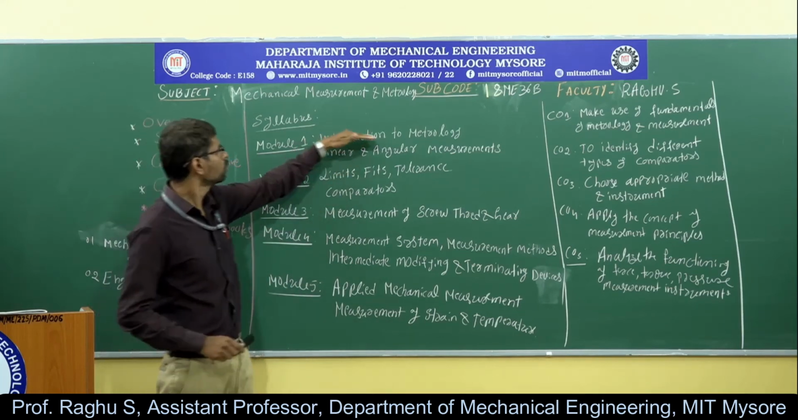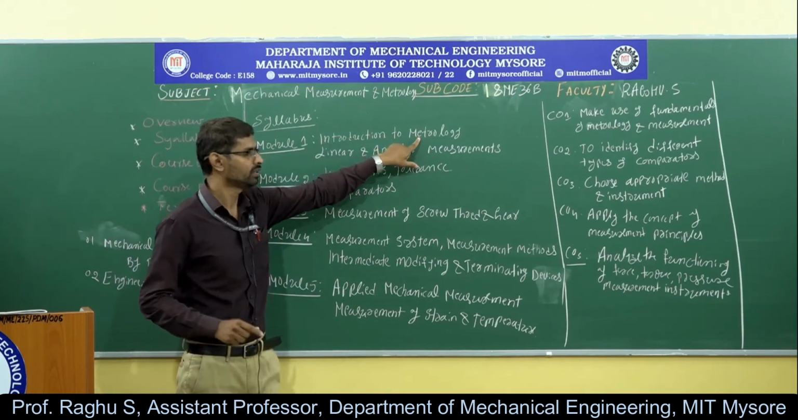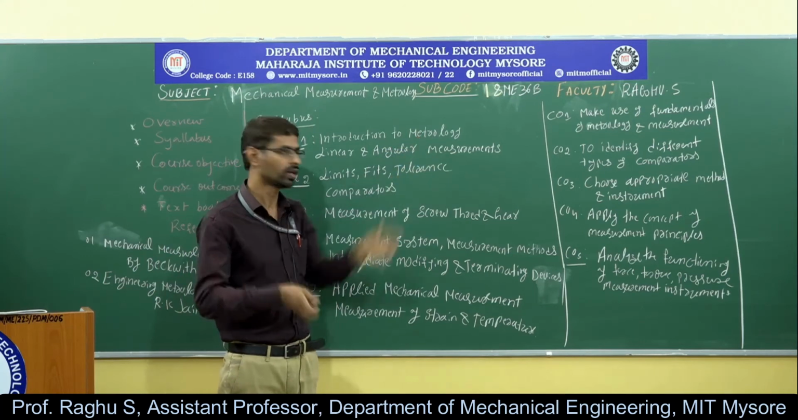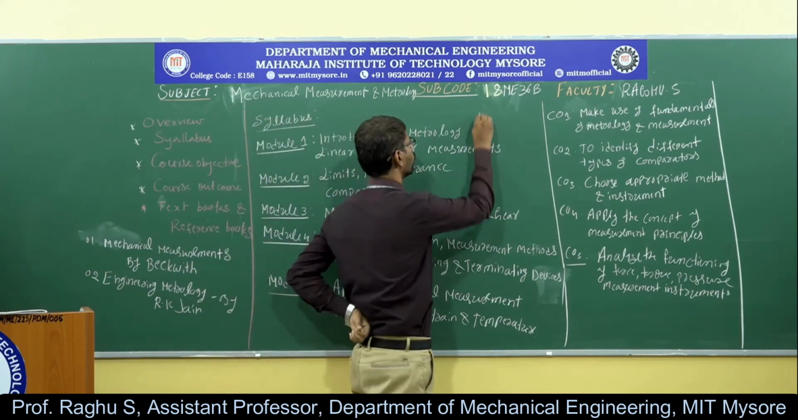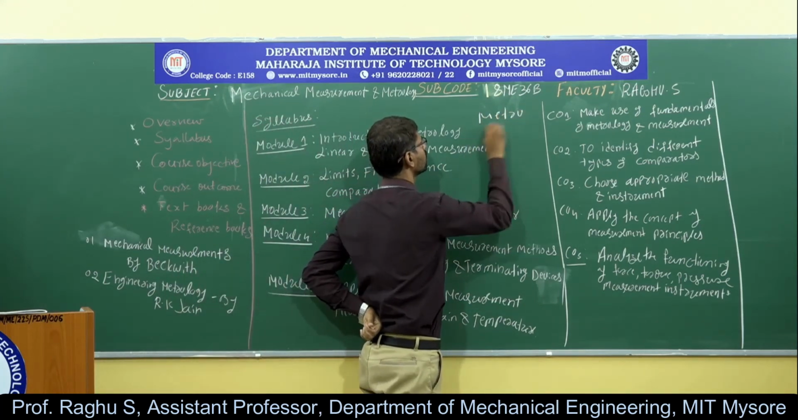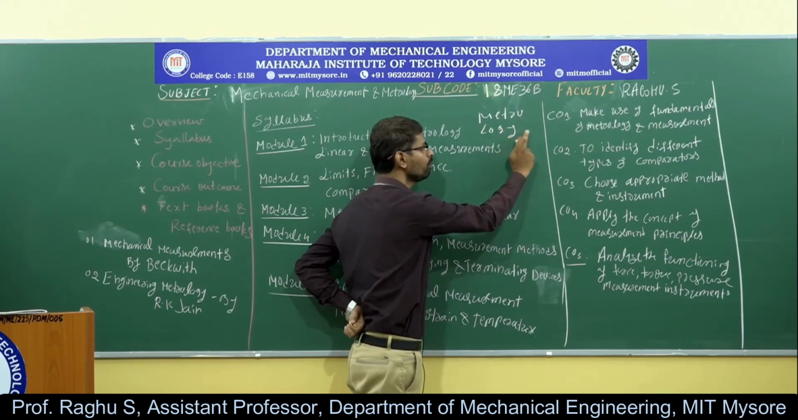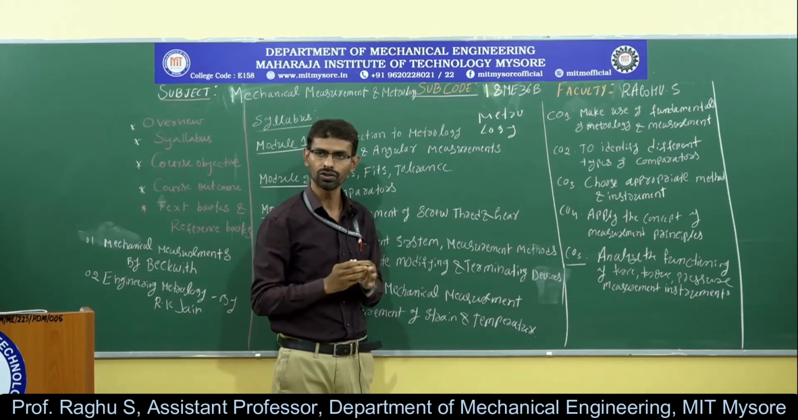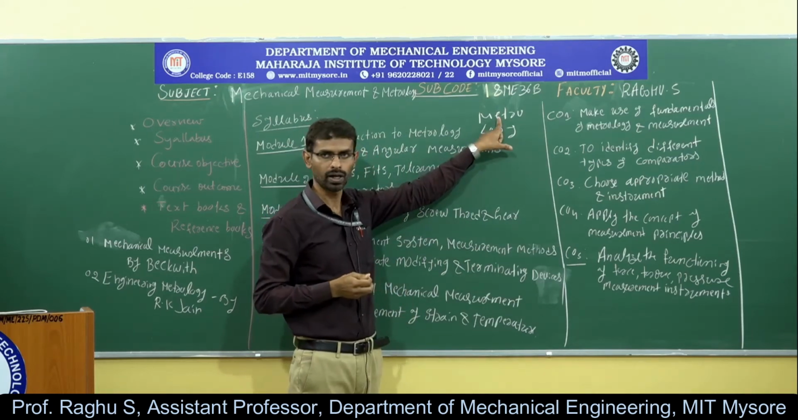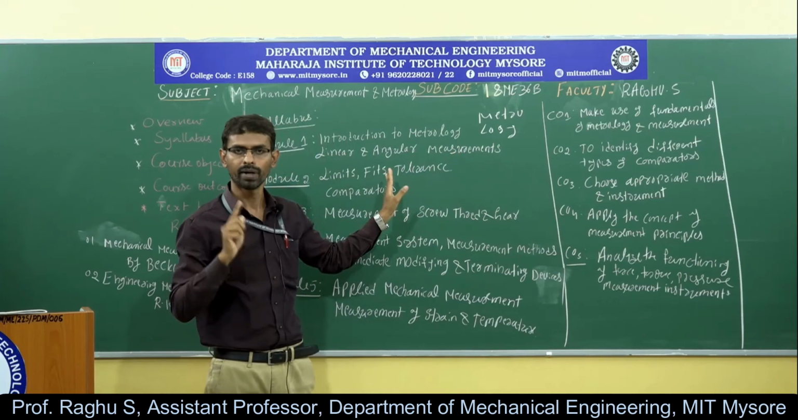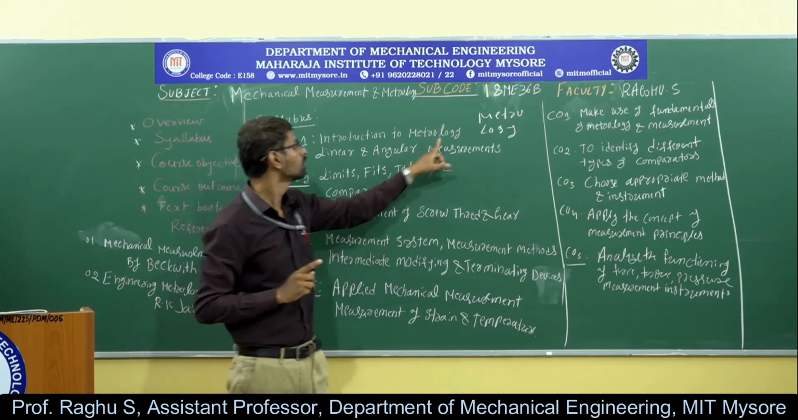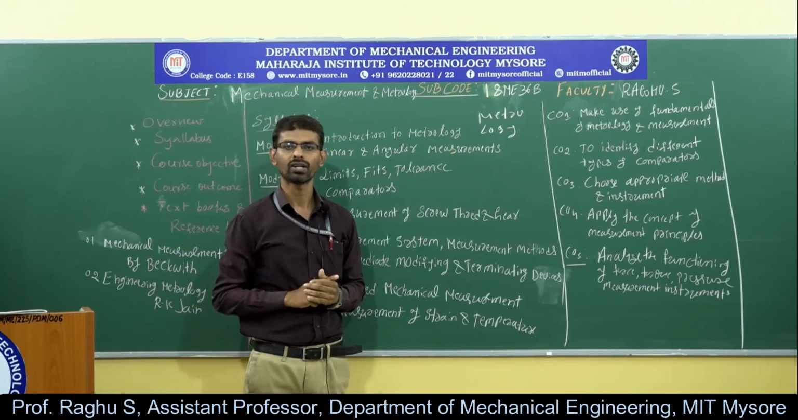Here, already I told you about metrology. The word metrology is derived from two Greek words: metro and logi. Metro means measurement and logi means science. Therefore, metrology means science of measurement. It is called metrology. So metrology is simply defined as the science of measurement.